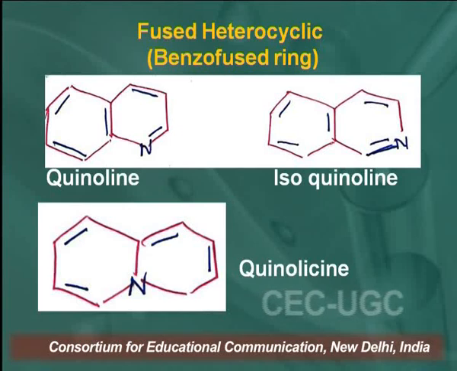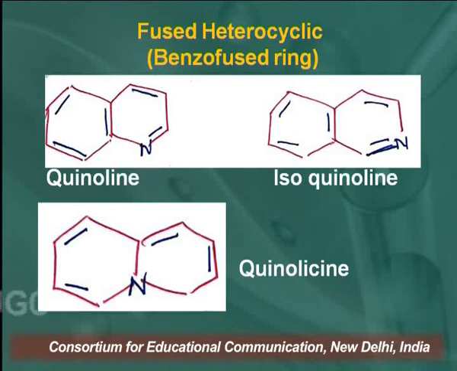Another classification of heterocyclic compounds is fused heterocyclic compounds. For example, benzo-fused rings. What are benzo-fused heterocyclic compounds? Learners, it is when 2 rings are fused at any 2 carbon atoms. So we are looking here, it is fused at ortho and meta positions.